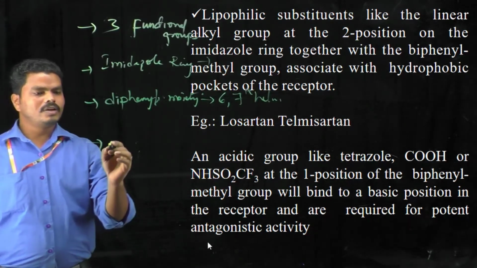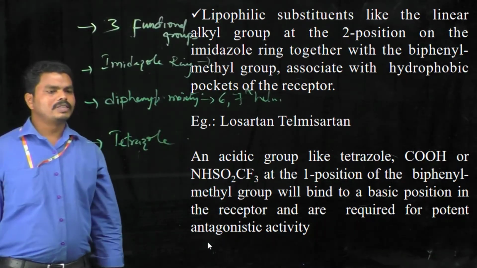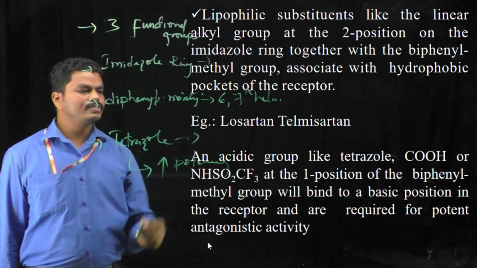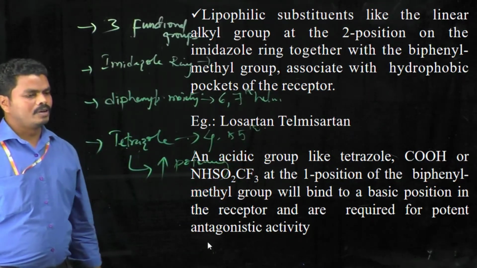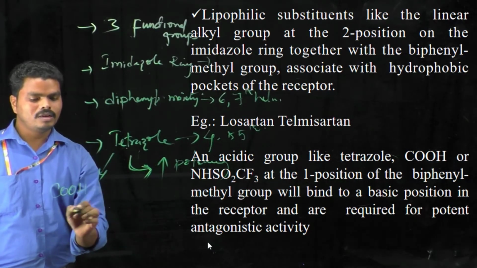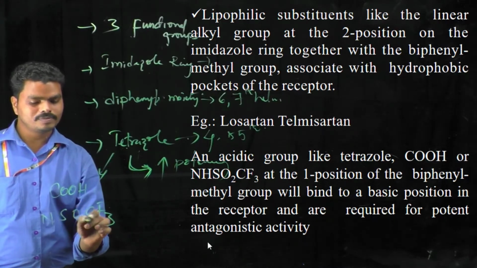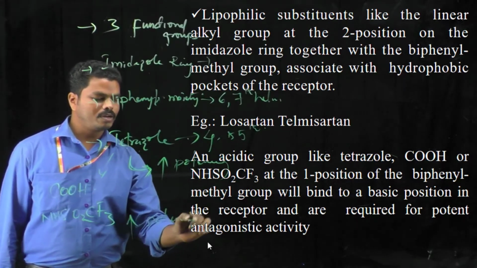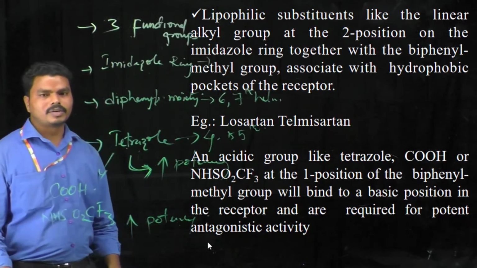And the third one is the tetrazole ring, which is present at the first position of this diphenyl moiety, and which can form interactions with the 4th and 5th helical structures of the receptor. And this tetrazole ring or any substitutions like carboxyl or trifluoroaminosulfoxyl groups will increase the potency of that particular compound. And this is about the structure activity relationship of angiotensin receptor antagonists.